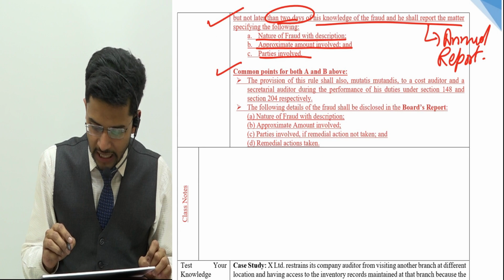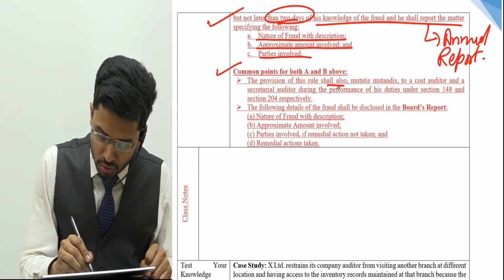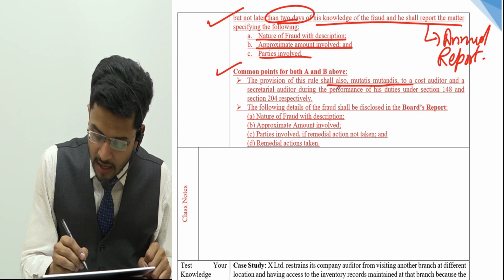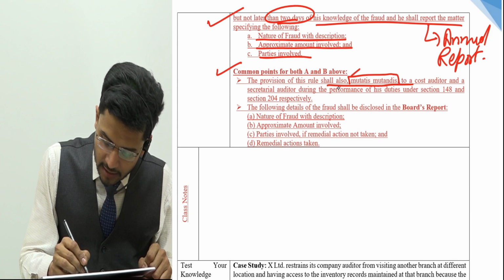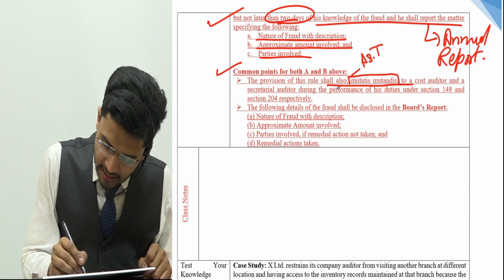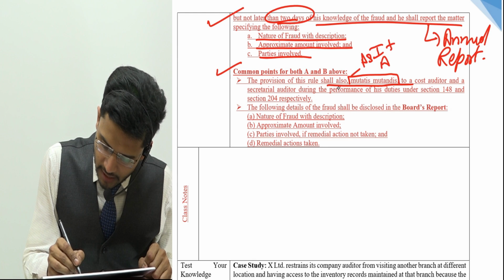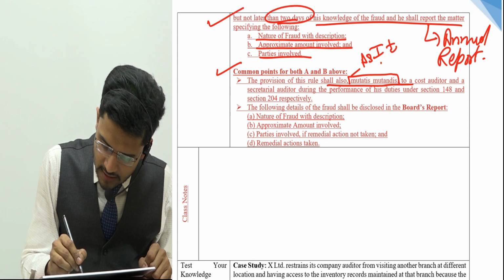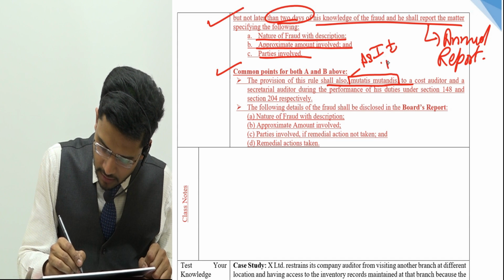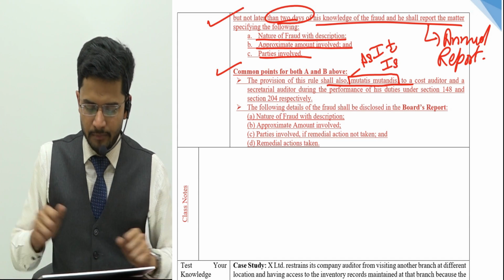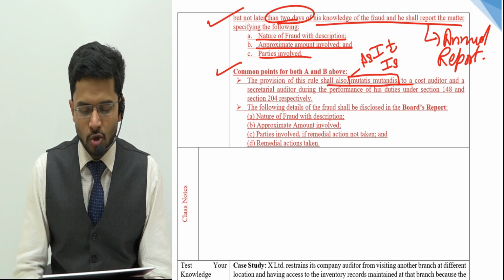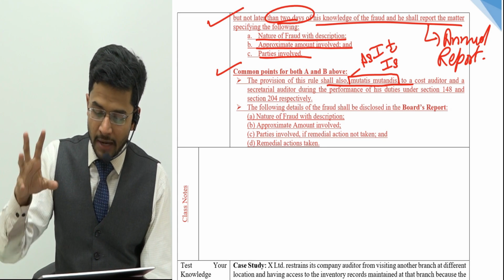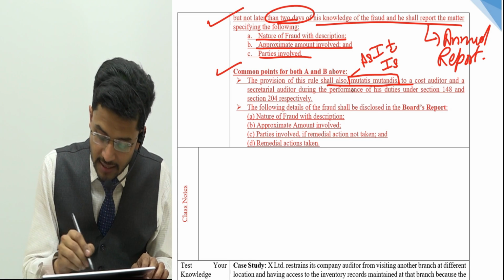Common points for both A and B above. The provisions of this rule shall also apply mutatis mutandis. What do you mean by mutatis mutandis? Guys, it is as it is. This is a legal term which we use in the legal arena. So the provisions of this rule shall also, as they are, apply to the cost auditors and the secretarial auditors.